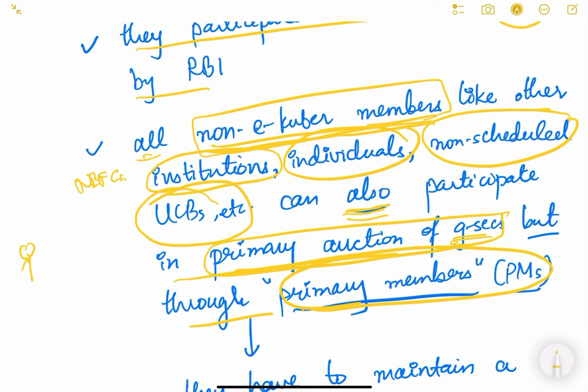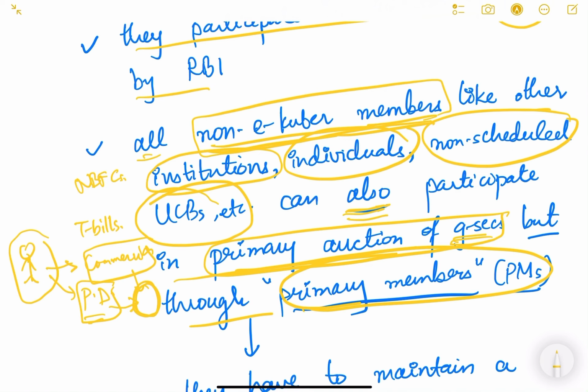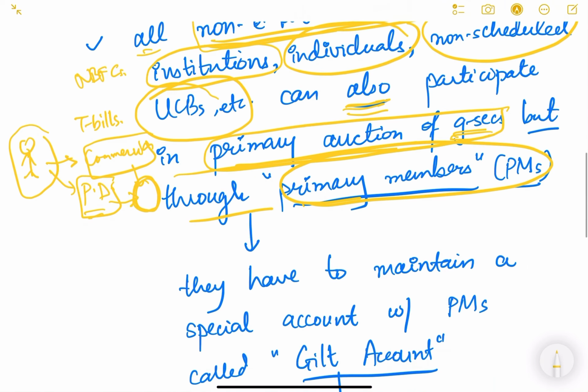So for example, if there is one individual who wants to purchase government securities, say T-bills. He wants to invest in T-bills, because in T-bills, individual investment is allowed. So an individual can invest in T-bills. Now, if he wants to invest in T-bills, he will either approach a commercial bank or approach a primary dealer, PD. So he will open an account with a PD or commercial bank, and on behalf of this individual, this primary dealer or commercial bank will bid. They will bid in the auction process.